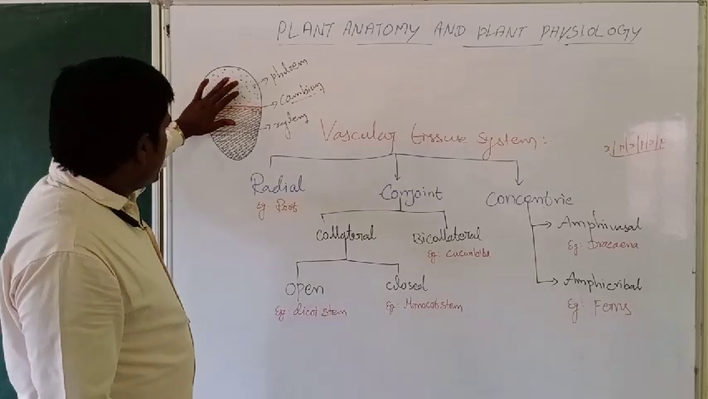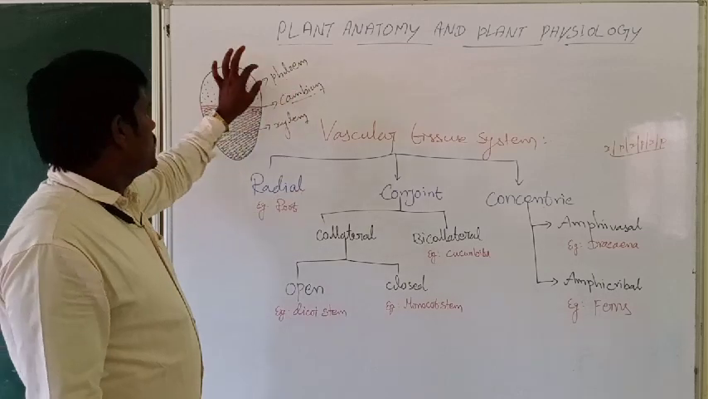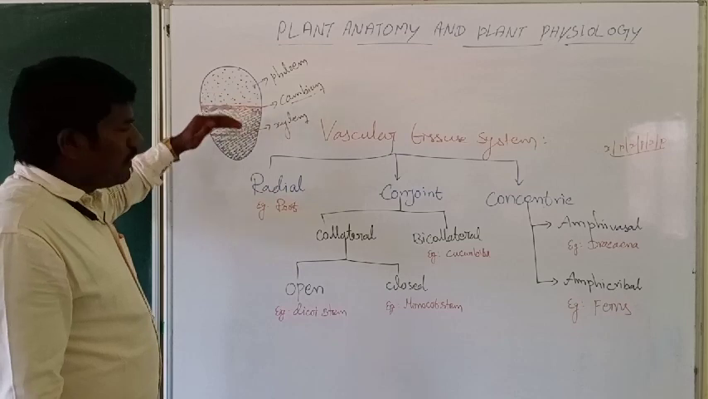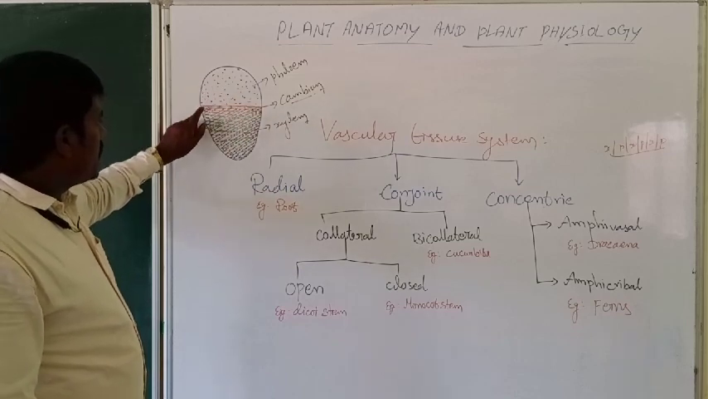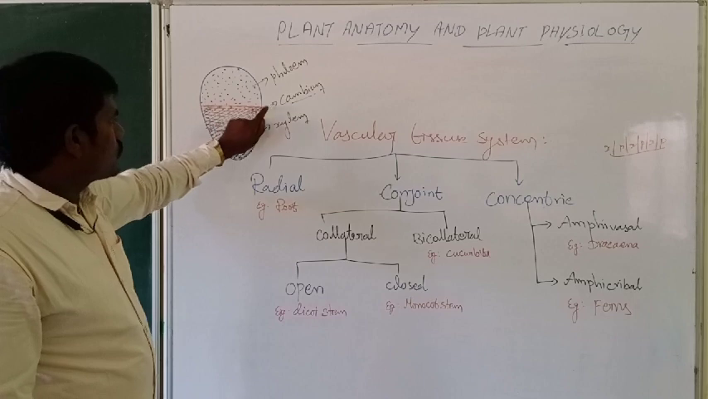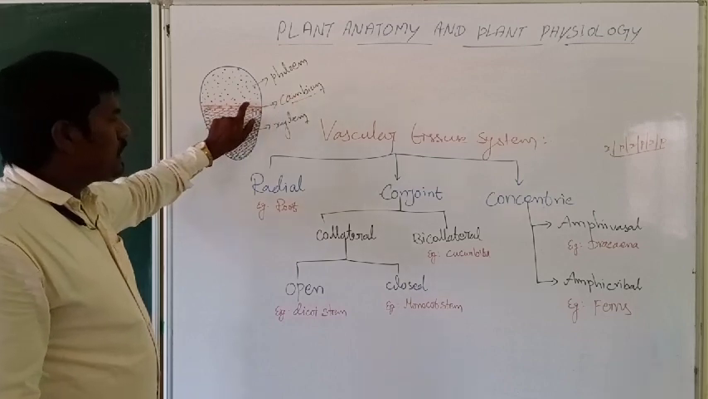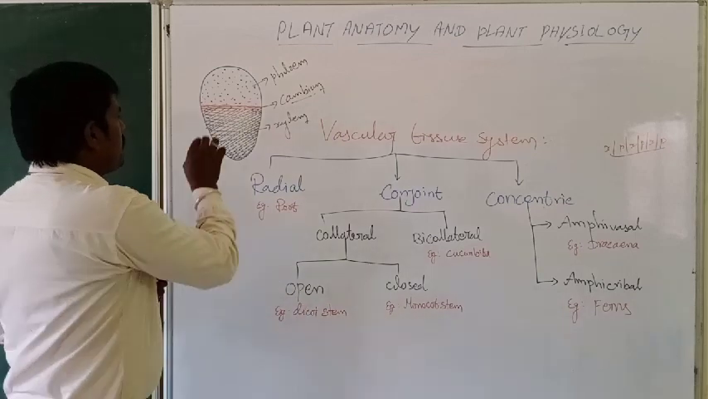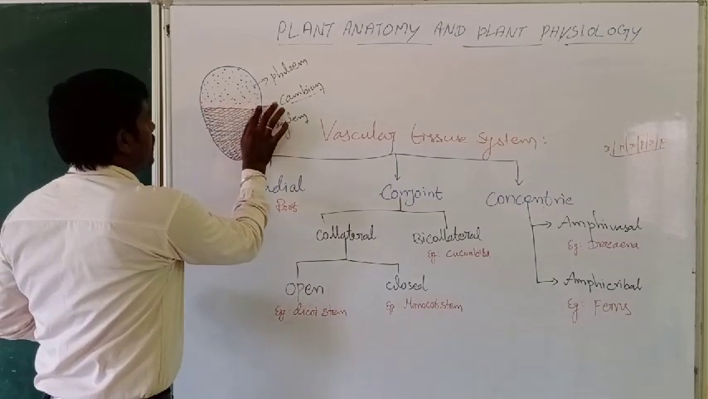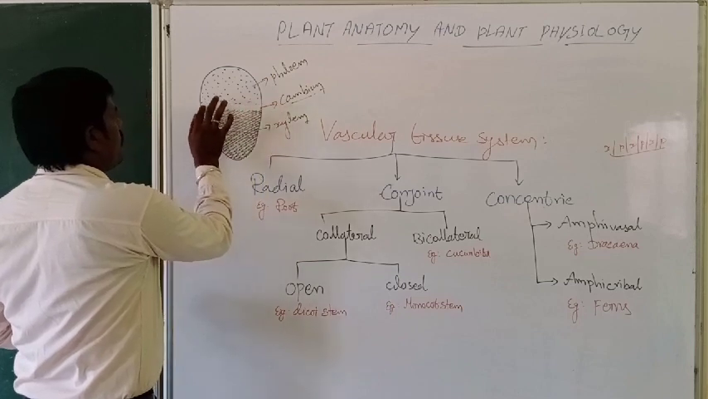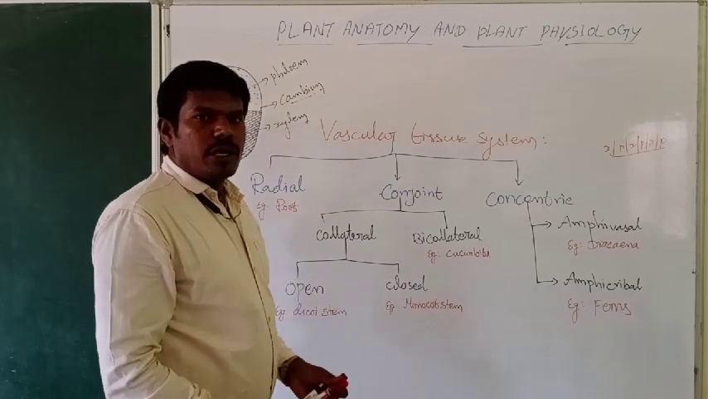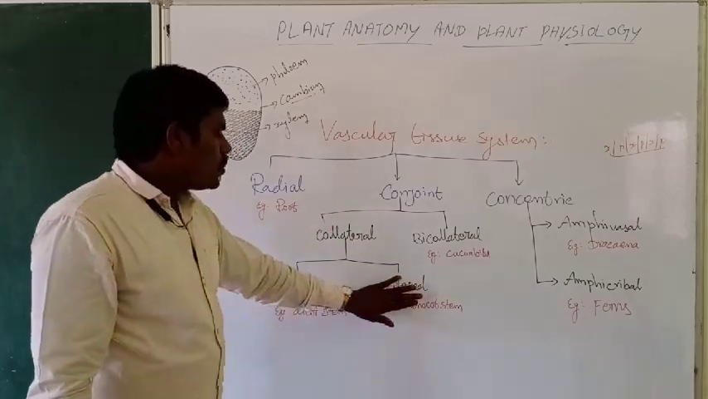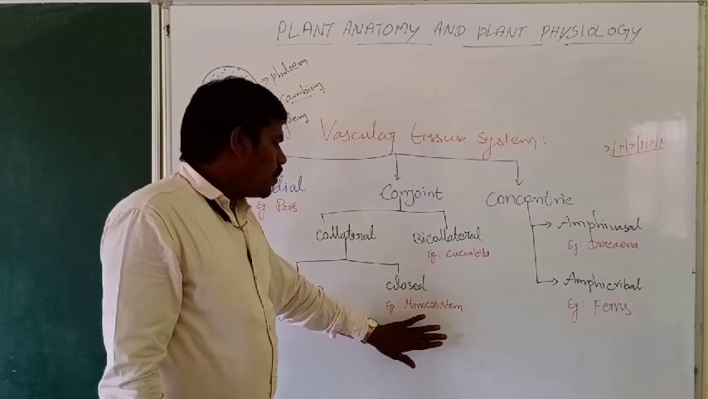See, here xylem and phloem are present side by side. This is the phloem and this one is xylem, side by side. At the same time, between the xylem and phloem there is one layer. This layer is called cambium. If the vascular bundle has cambium, that is called open. In case it is not present, and xylem and phloem are continuous, that is called a closed vascular bundle. The open type of vascular bundle is present only in dicot stem. The closed type of vascular bundle is present in monocot stem.